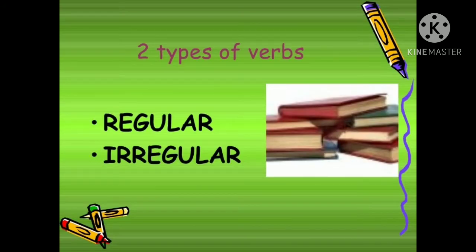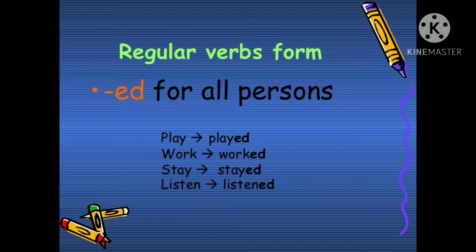Beginning with the past tense, I want to tell you that in past tense, we always have two types of verbs. That is, the regular verbs and the irregular verbs. To make the past form in the regular verbs, we use ed at the end of the base form of the verb.